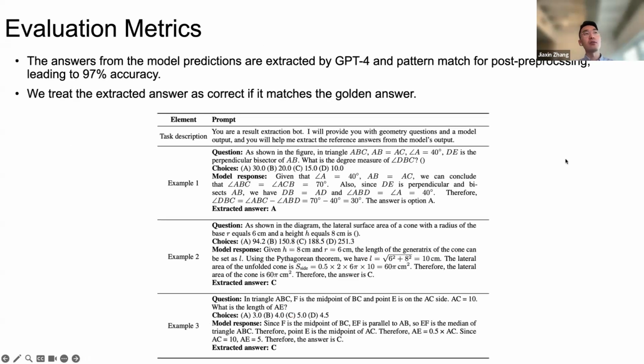Since different models generate the reasoning process in different ways, we try to extract the answer with GPT-4 and also use pattern matching for post-processing. We treat the extracted answer as correct if it matches the golden answer. Here is an example of the prompt we used to get GPT-4 to extract the answer from the model output. In the first example, the extracted answer is A, and we just compare the extracted option letter A with the golden letter.